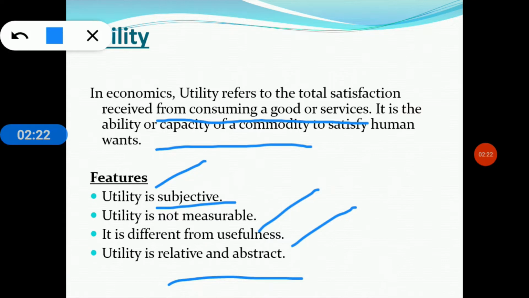Okay, so I think it's clear to everyone. If you don't have any idea what utility is and what its basic features are, please go and check my previous session link, which is given in my description box.